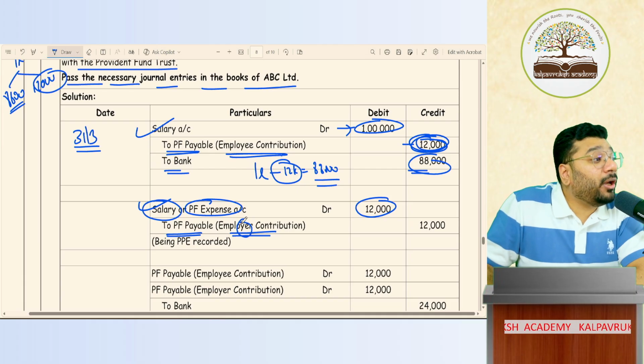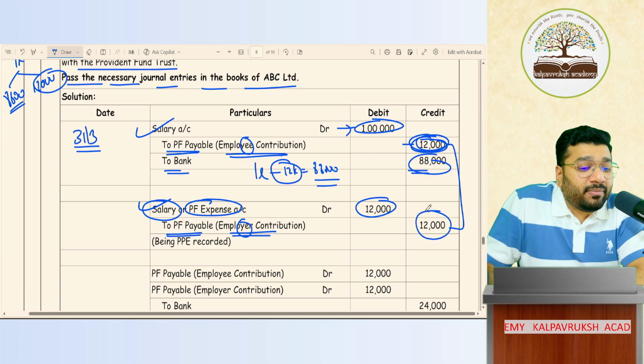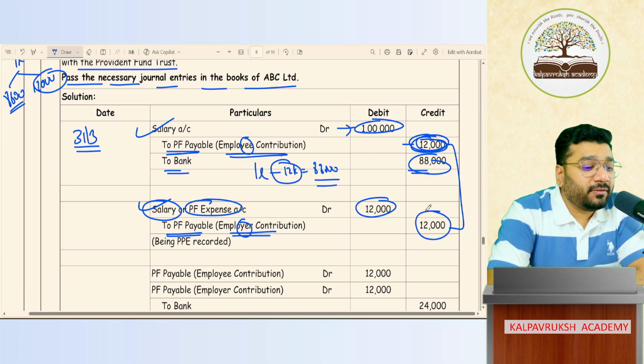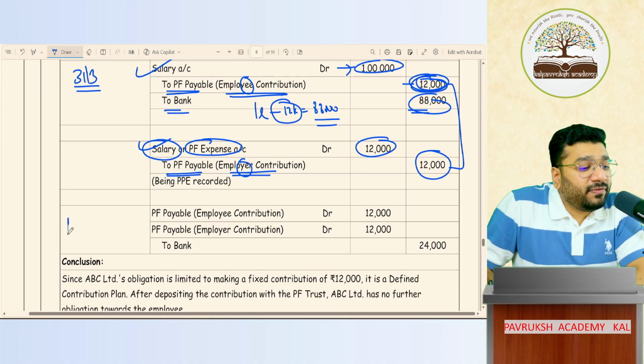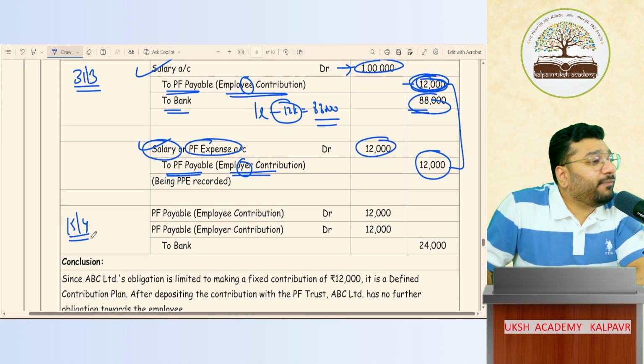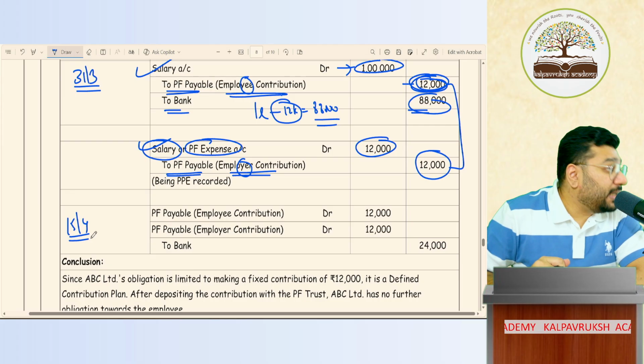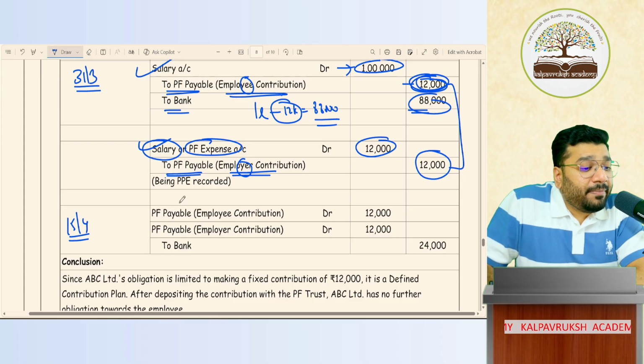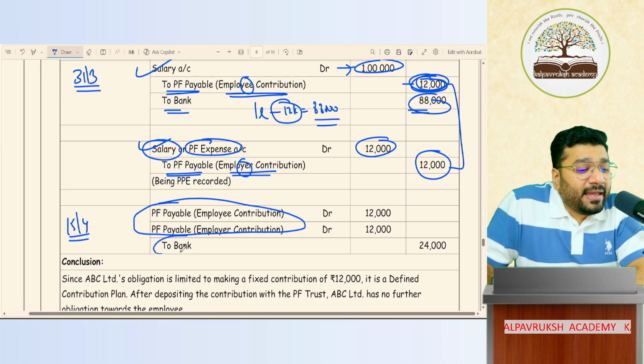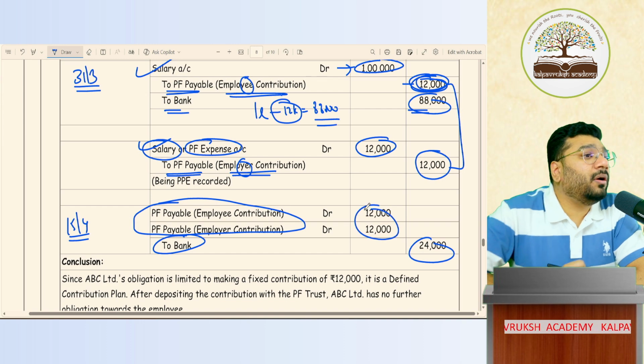See the term employer contribution. This is employee contribution. So both put together, what is the liability? 24,000. So this I'll pay next month, on the 15th. I have to pay. There's a time limit given. Within that time period, I have to deposit this money with the government. So when I make the payment, I will reverse my liability and make the payment through the bank account. Got it? Not got it?